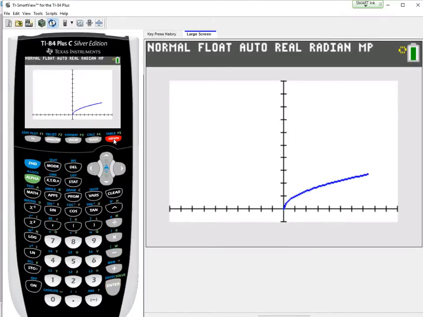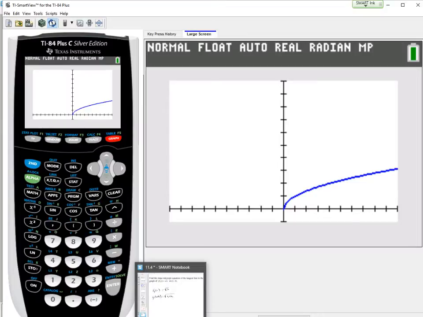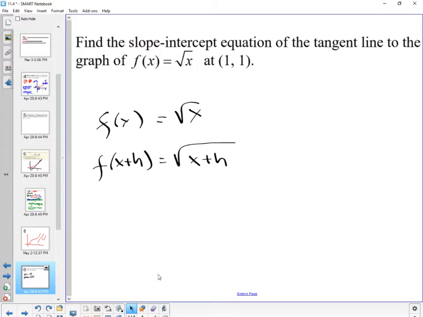Wait, so then, oh, I forgot what I had. I forgot what I wrote down. So if I plug in 1, I get 1.